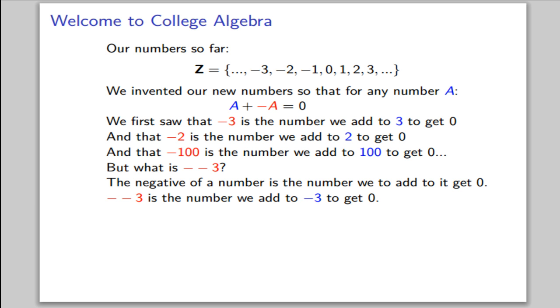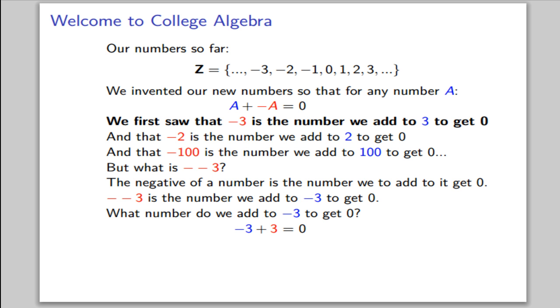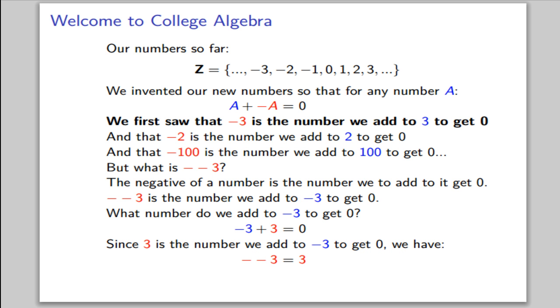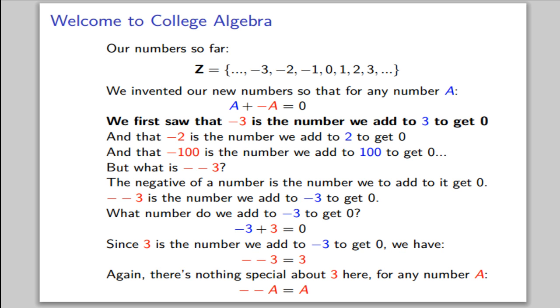Remember, the negative of a number is the number we add to it to get 0. So the negative of negative 3 is the number we add to negative 3 to get 0. What number do we add to negative 3 to get 0? We saw negative 3 plus 3 is 0. So since 3 is the number we add to negative 3 to get 0, the negative of negative 3 is 3. Again, there's nothing special about 3 here. For any number a, the negative of negative a is just a itself.